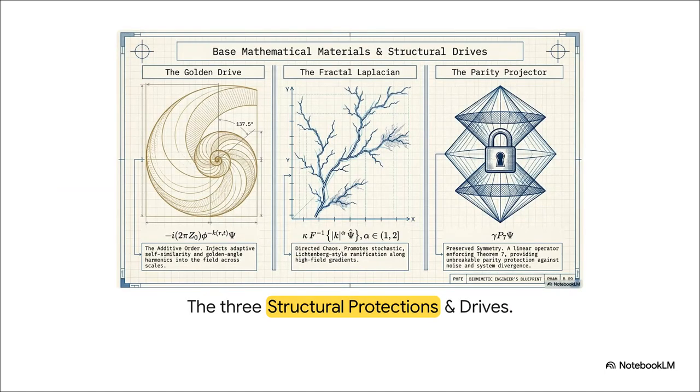Drafted beautifully in classic blue ink on this cream graph paper background, we can see exactly how these three components are structured. We have the stunning nautilus-like spiral of the golden drive. Then, the fractal branching of the Laplacian, perfectly mirroring the dielectric breakdown we see in physical systems. And we also have the Parity Projector, visually represented by a locked vault within geometric diamonds, symbolizing that unbreakable symmetry protection. These three pillars combined are what make the computing sand possible.